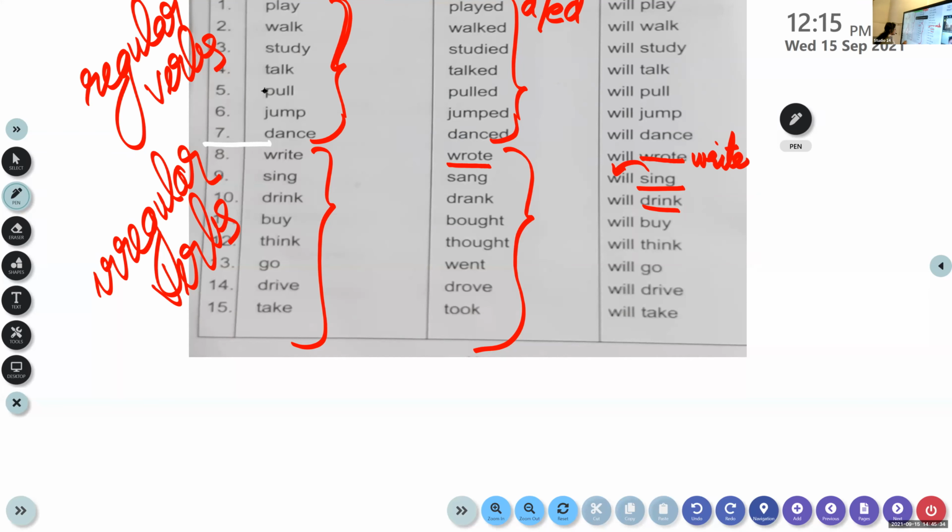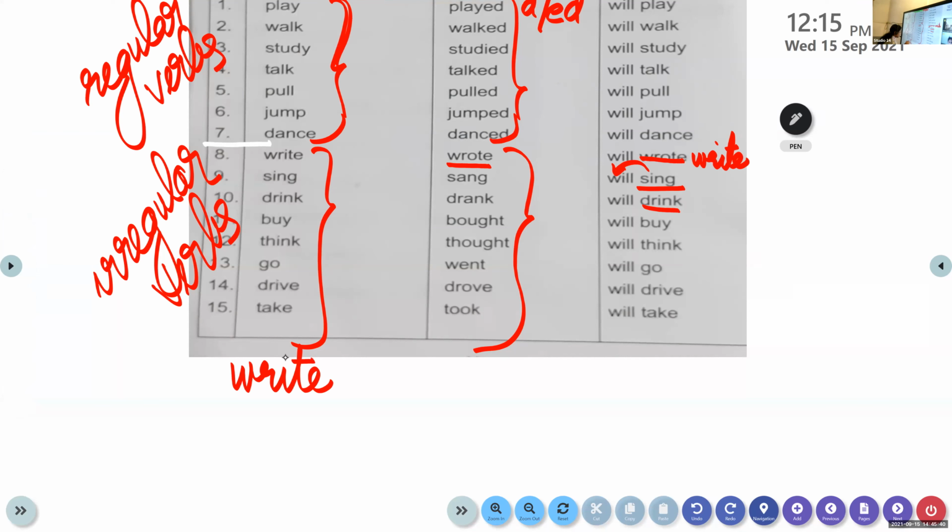What's the past tense of write? Write is the present tense form. Okay. All of you, please do write it. The past tense form of write, come on, tell me what is the past tense form of write? It is wrote. W-R-O-T-E. Wrote. Write it in your rough book.